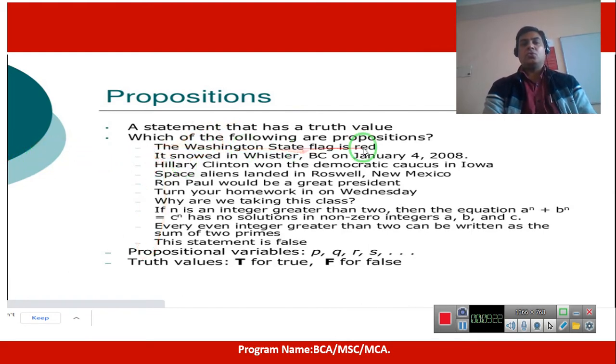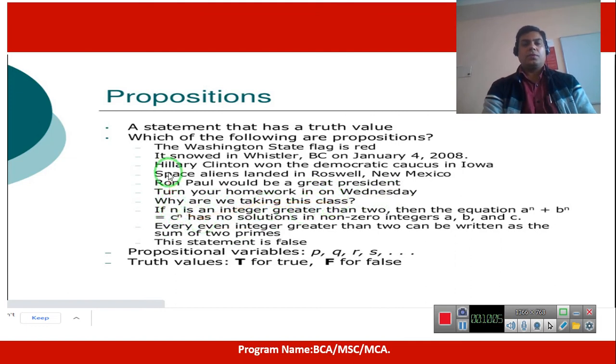A statement that has a true value. Which of the following are propositions? The Washington state flag is red. It is not in Whistler, BC on January 4, 2008. Hillary Clinton won the Democratic caucus in Iowa. Space aliens landed in Roswell, New Mexico. Ron Paul would be a great president. Turn your homework in on Wednesday. Why are we taking this class?